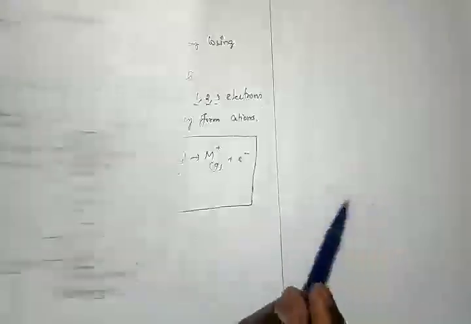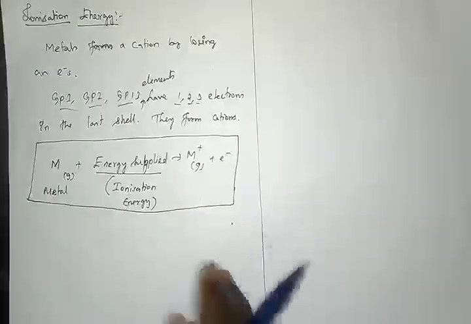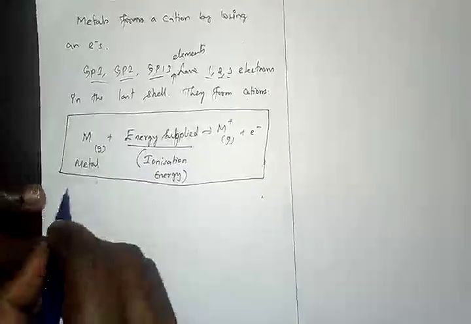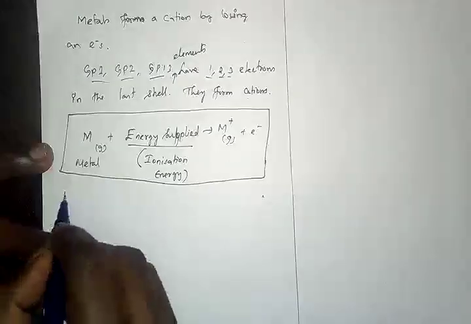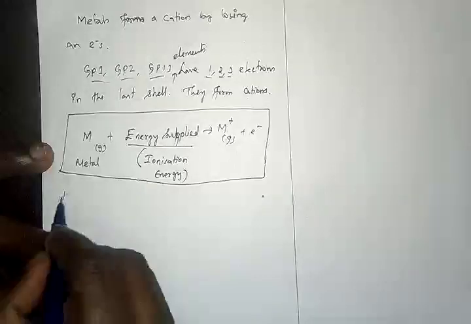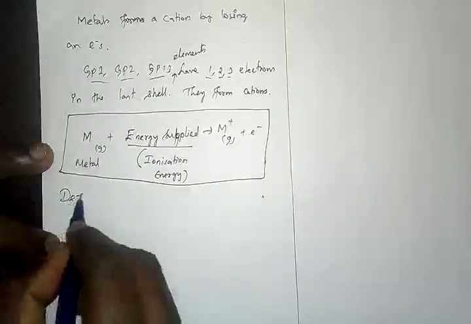Got it? So now, in order to write the definition of this, we should know the ideas we have discussed. So let us write the definition.